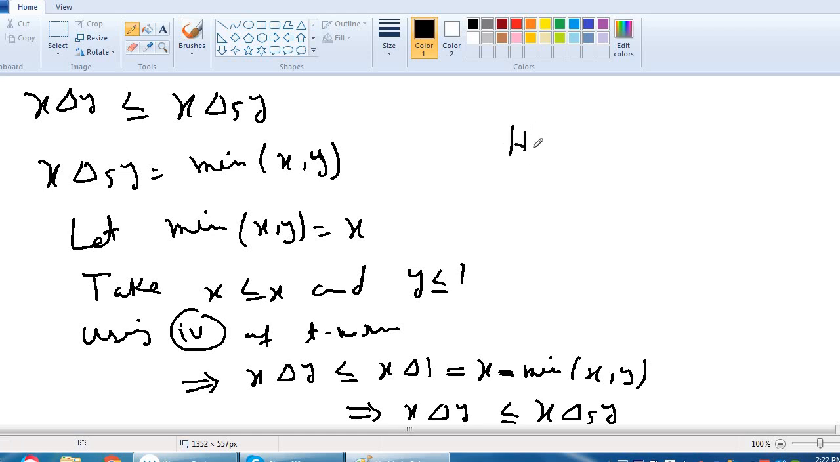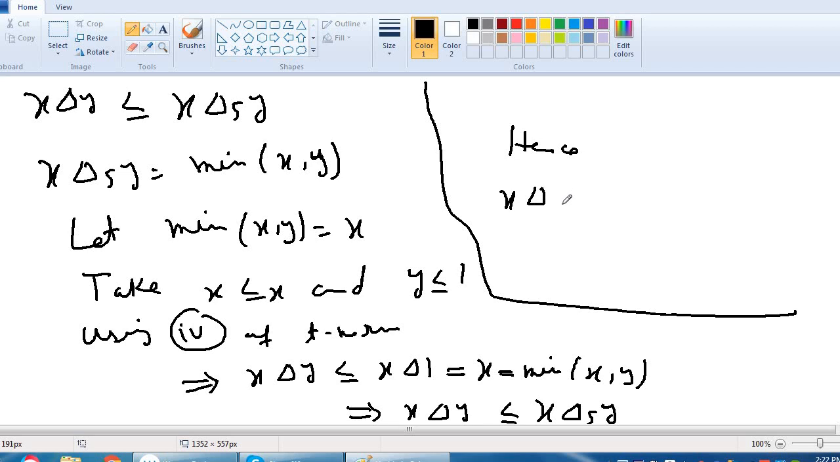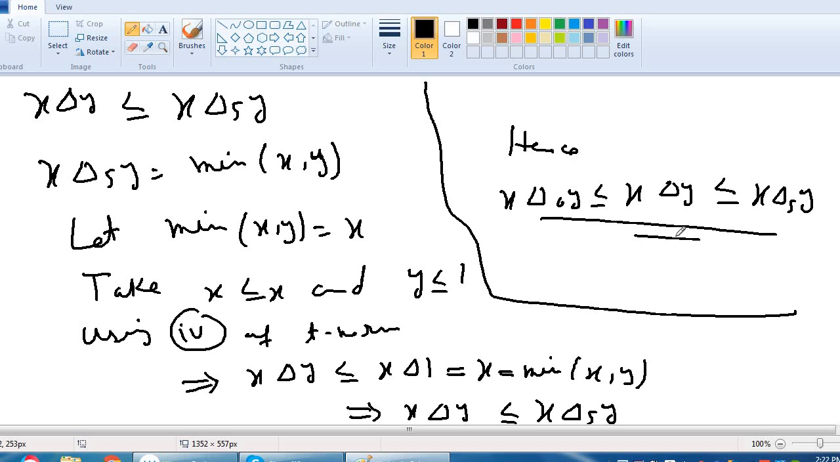Hence it shows that x delta₀ y is less than or equal to x delta y, and this is less than or equal to x delta₅ y, which completes our theorem. Complete the proof. Next theorem is